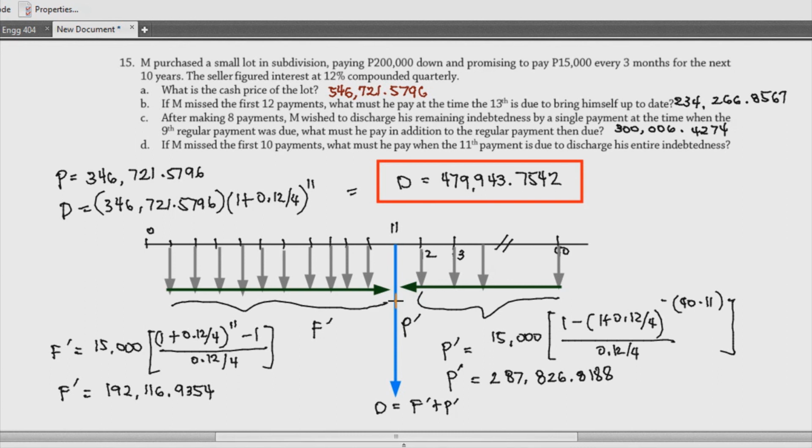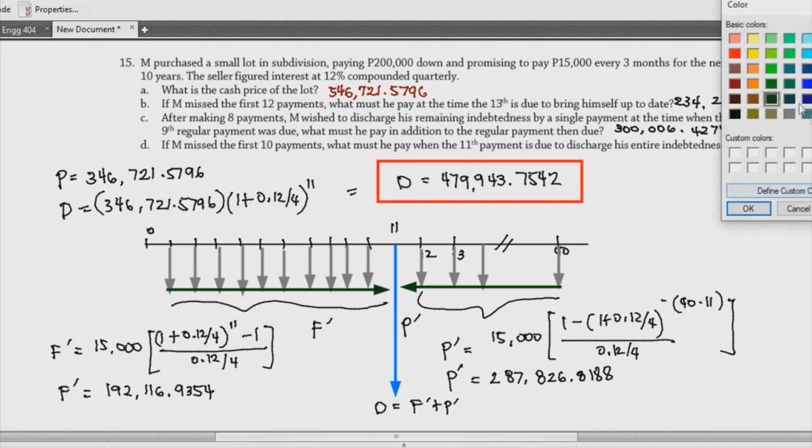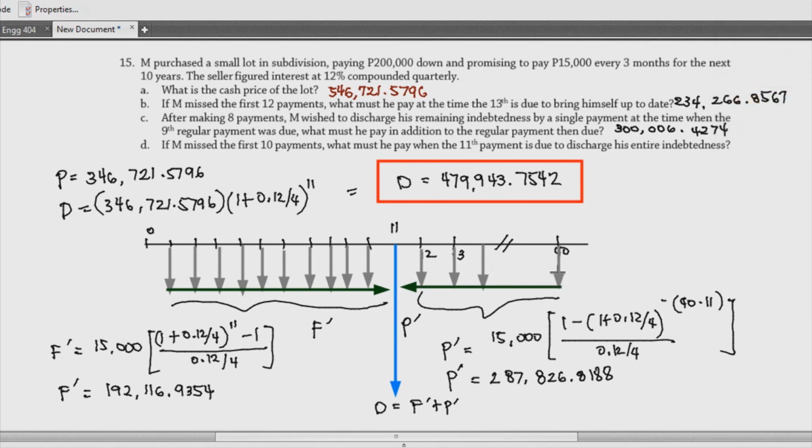So there are a lot of ways. And remember, I'm not restricting you to any kind of solution like this. Just make sure that you produce the same result and show it using a cash flow diagram. In problem solving, I will mark it wrong if, for example, I see that the cash flow diagram is like this and then you use this kind of method. So if you want to use that method, the earlier one, your cash flow diagram should be something like this. You start with 40 and bring all of this back to the present, and then project it to the 11th payment. So your cash flow should supposedly be more like that drawing.